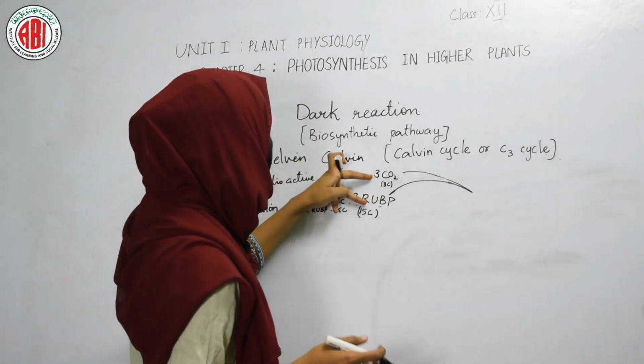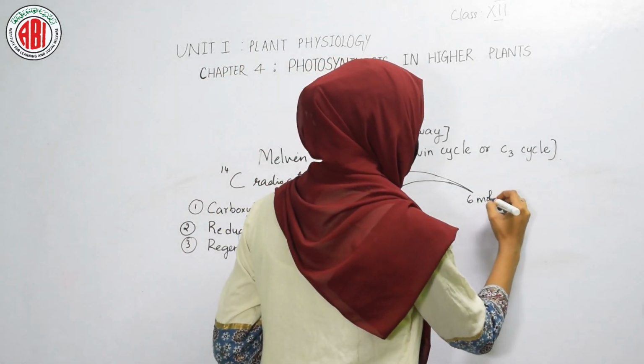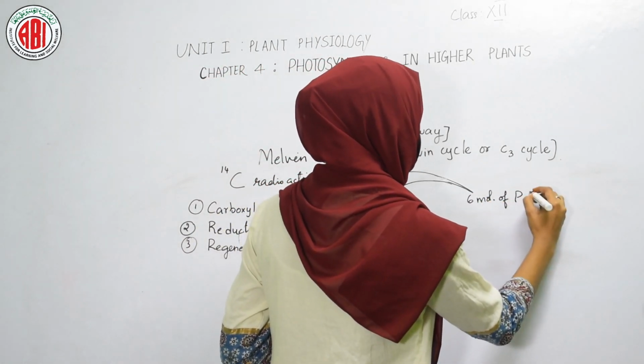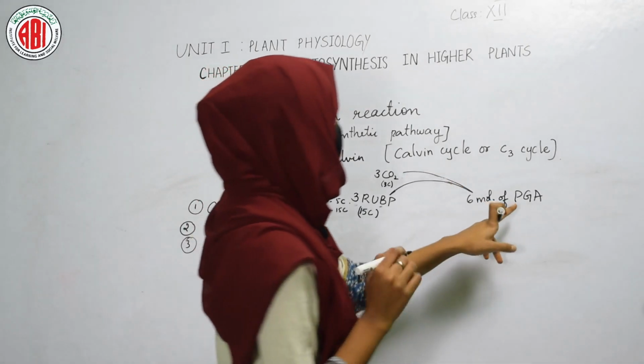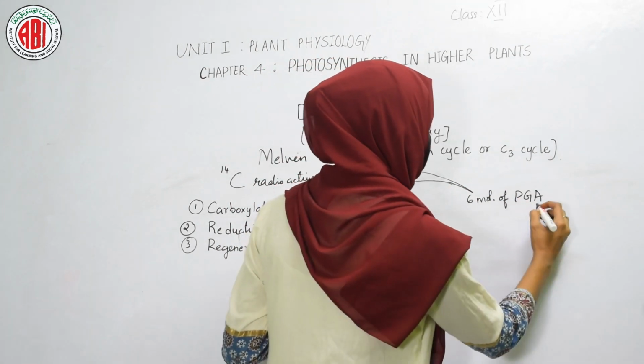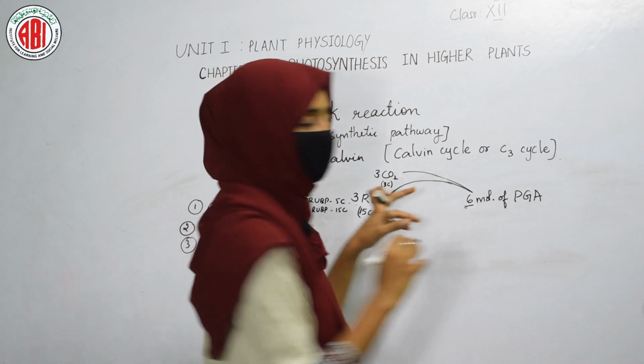Now when they combine, they result in the formation of 6 molecules of phosphoglyceric acid. As I told you before, this phosphoglyceric acid is a 3 carbon compound. So here we are getting 6 molecules. So 3 sixes are 18.